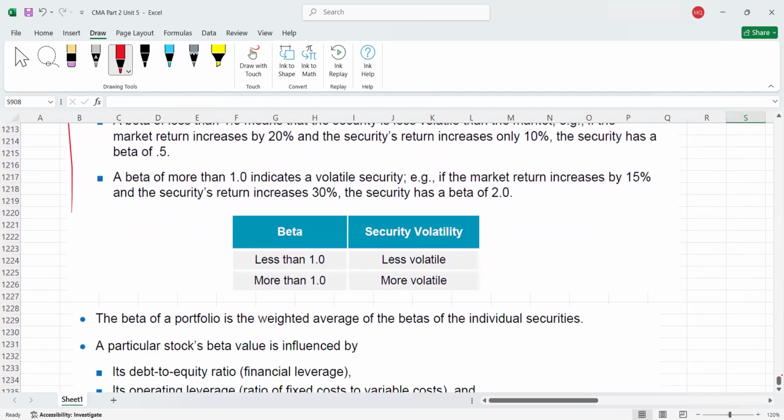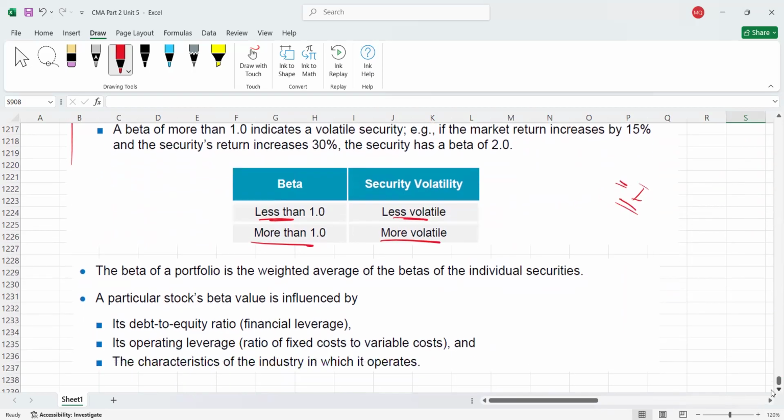So again, I told you, if beta is less than 1, it means less volatile, less risky. If beta is greater than 1, it means more volatile, more risky. If beta is exactly 1, it means your individual security is exactly as risky as the market risk, or equal to the market. It's equally risky as the market.